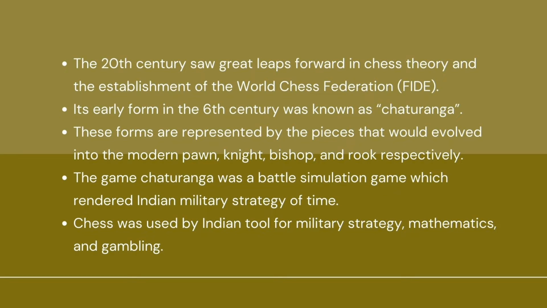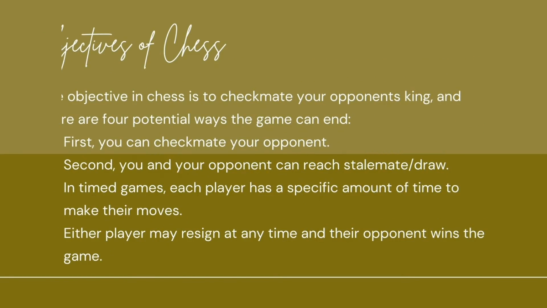So the pawn is the infantry, the knight is the cavalry, the elephantry is the bishop, and the rook is the chariotry. The game Chaturanga was a battle simulation game which rendered the Indian military strategy of the time. Chess was used by Indians as a tool for military strategy, mathematics, and lastly, gambling.